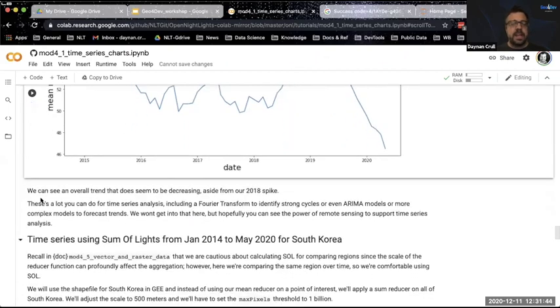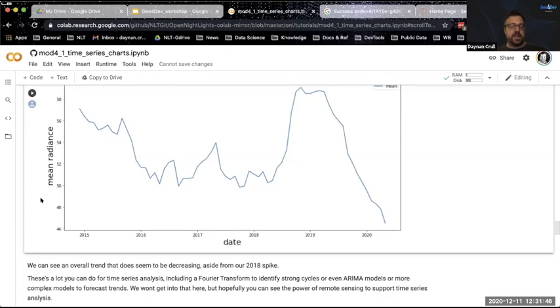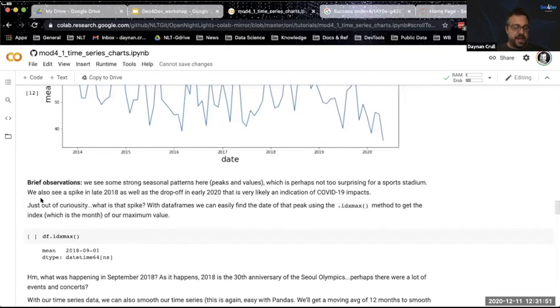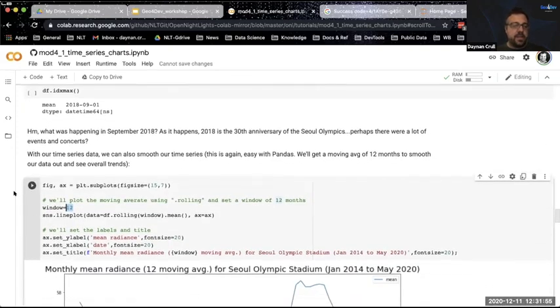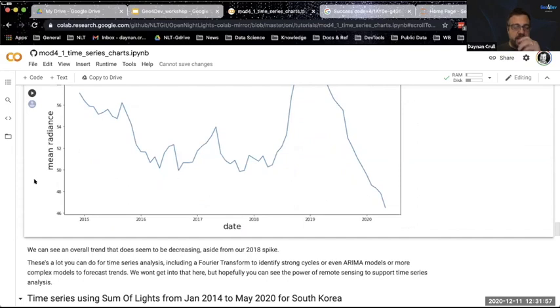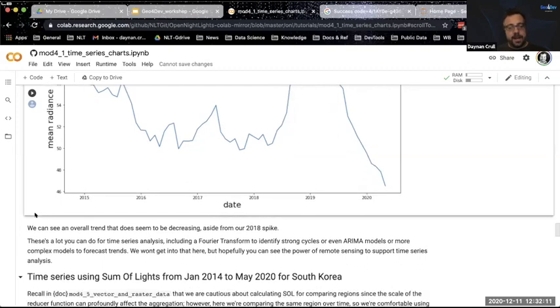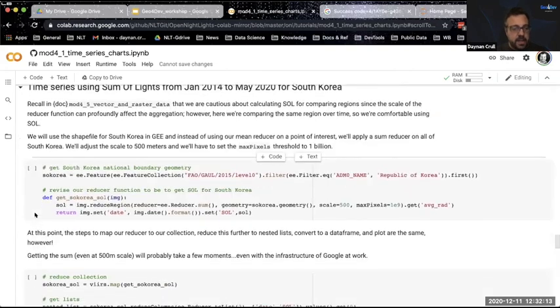And again, for me, the advantage of this, as opposed to doing this in Google Earth Engine, is that now I have this data in the data frame and I can do anything with it. If I wanted to, I could integrate these nighttime light means with data I have on, I don't know, maybe I have mobile data for Olympic Stadium, and I want to see what the sum of mobile devices is on average for particular months, and I want to do some kind of analysis or modeling. Sky's the limit. Actually, space is the limit.